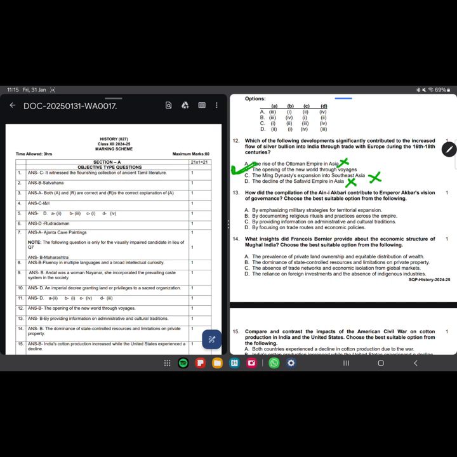How did the compilation of Ain-i-Akbari contribute to Emperor Akbar's vision of governance?